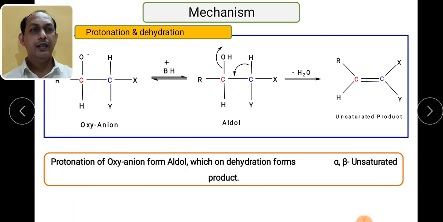So we can say protonation of oxyanion forms aldol, which on dehydration gives alpha beta unsaturated product. So this particular product will be alpha beta unsaturated product. Remember the mechanism. First step is formation of carbanion, then second step is nucleophilic attack of the carbanion on the aldehyde, and next step is protonation and dehydration. So this is the 3-step mechanism for the Knoevenagel reaction.